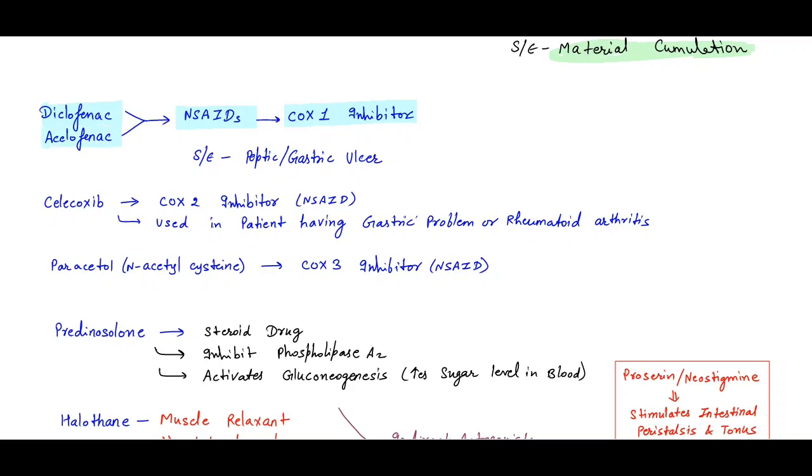Remember the COX and LOX pathway, I will discuss it separately also.